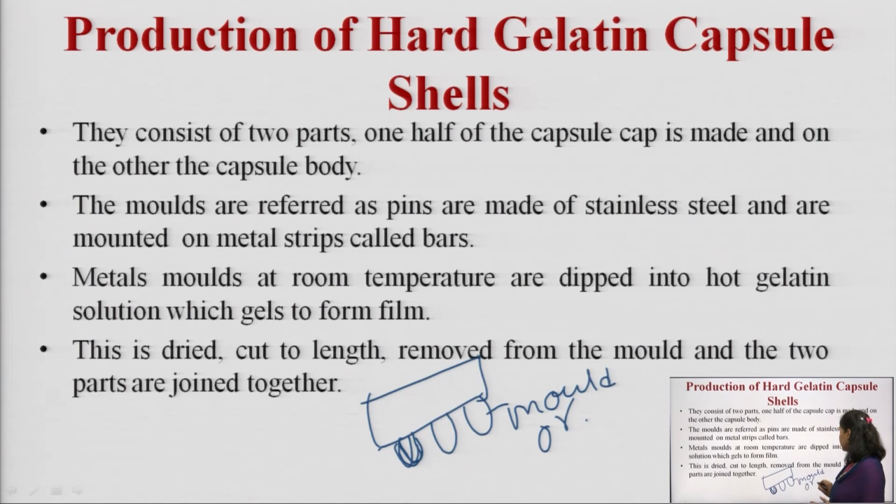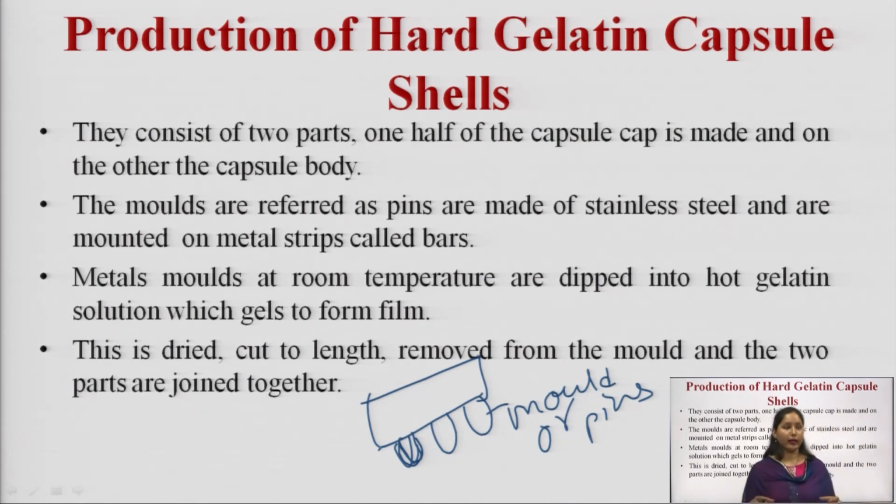These molds or pins are dipped into the hot gelatin solution, where the gelatin gets solidified and forms a dry layer over the mold.